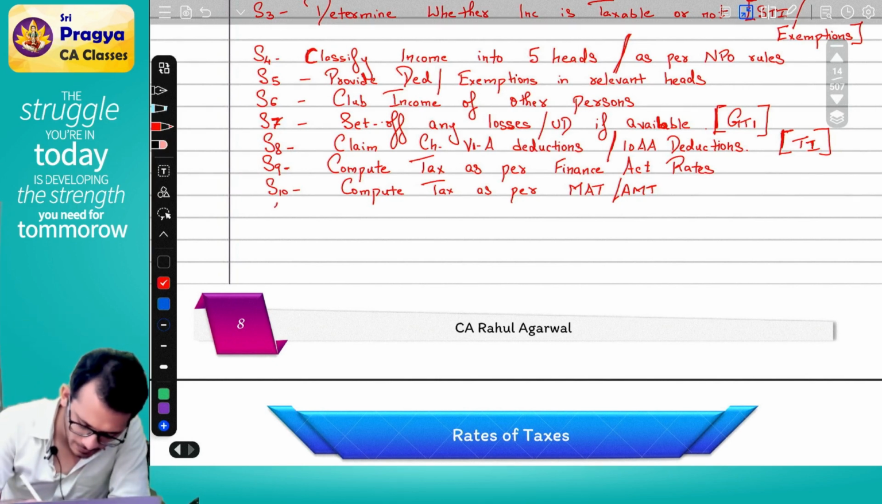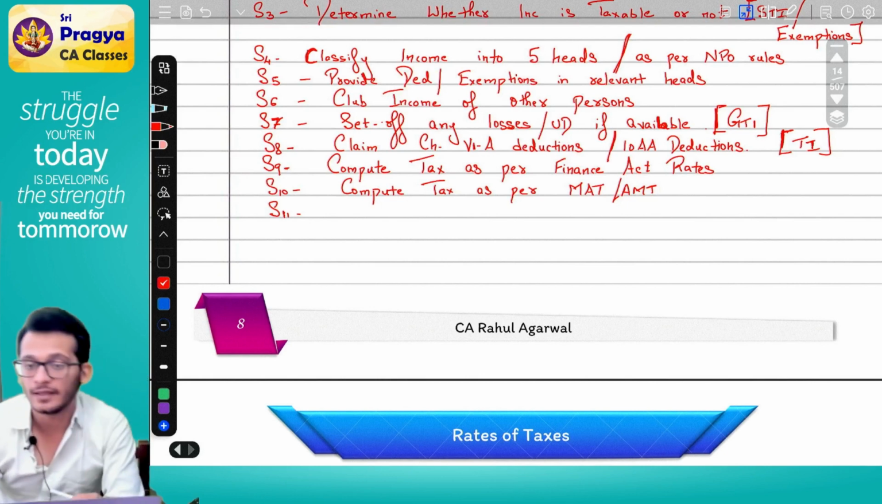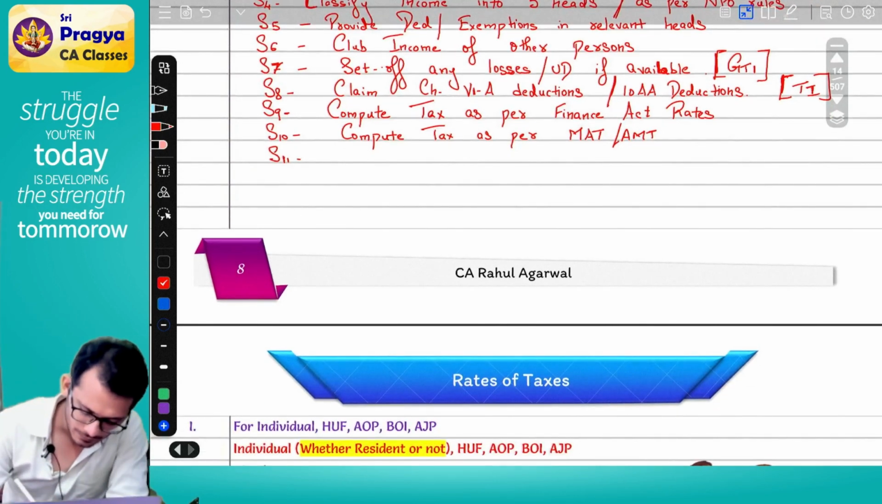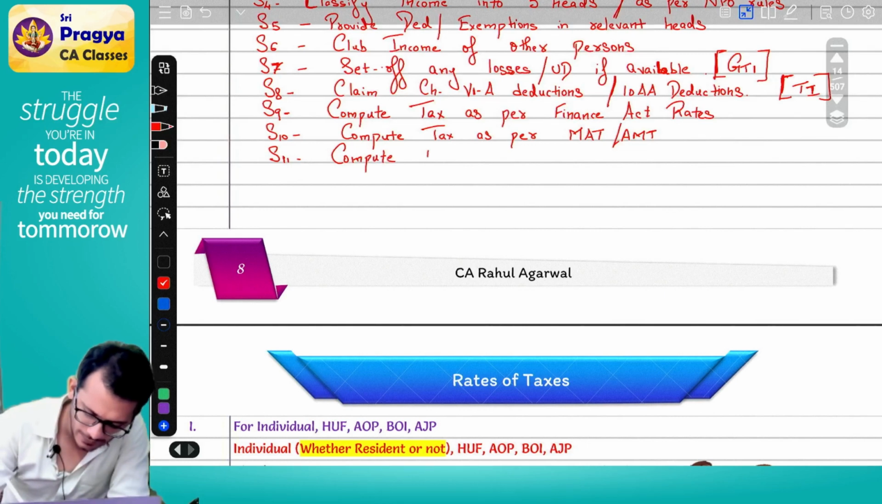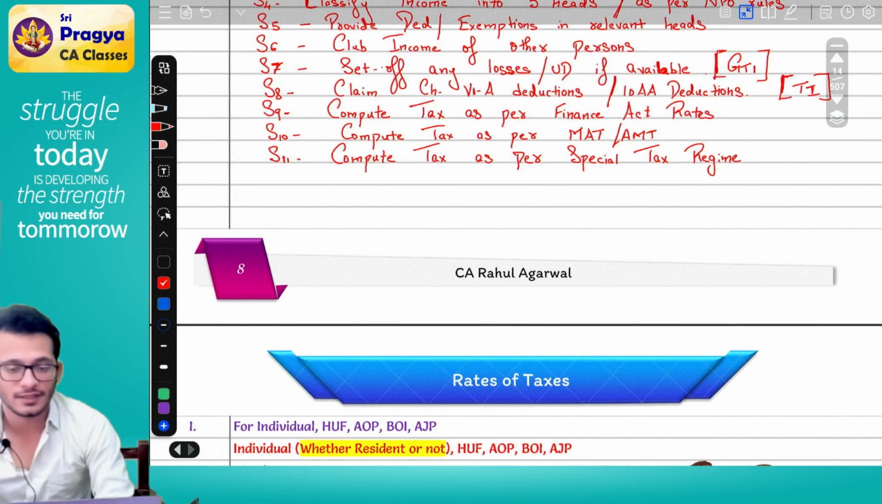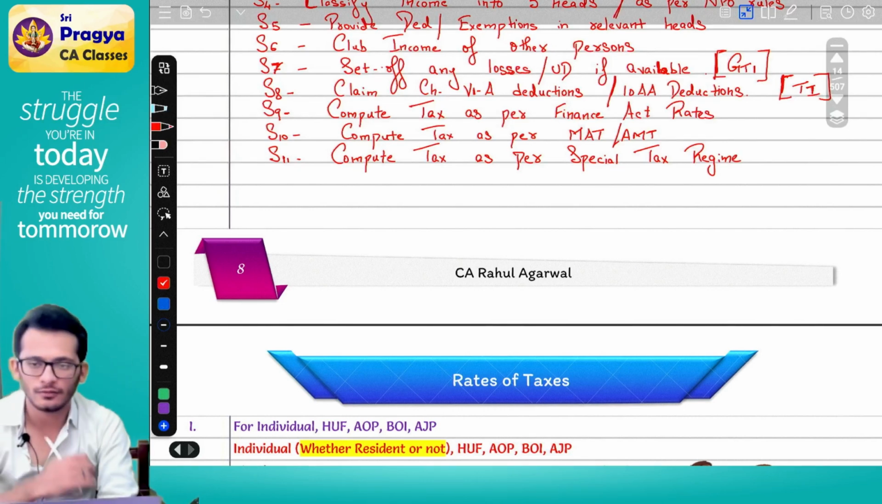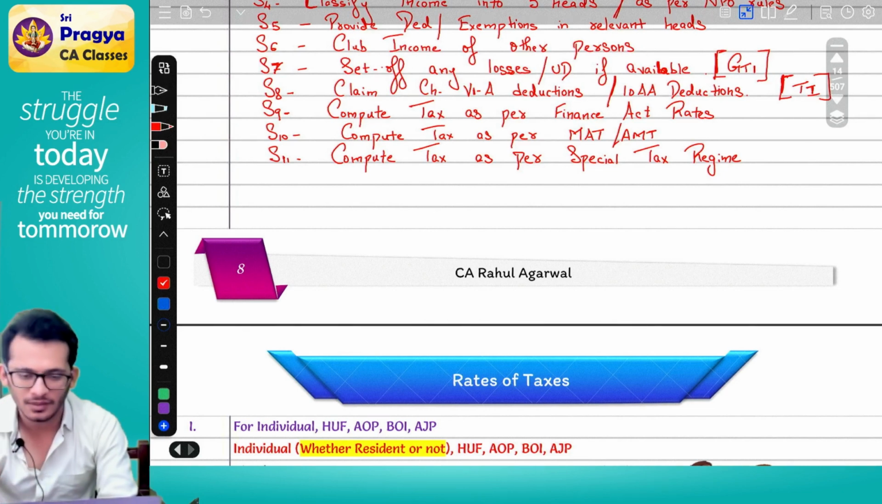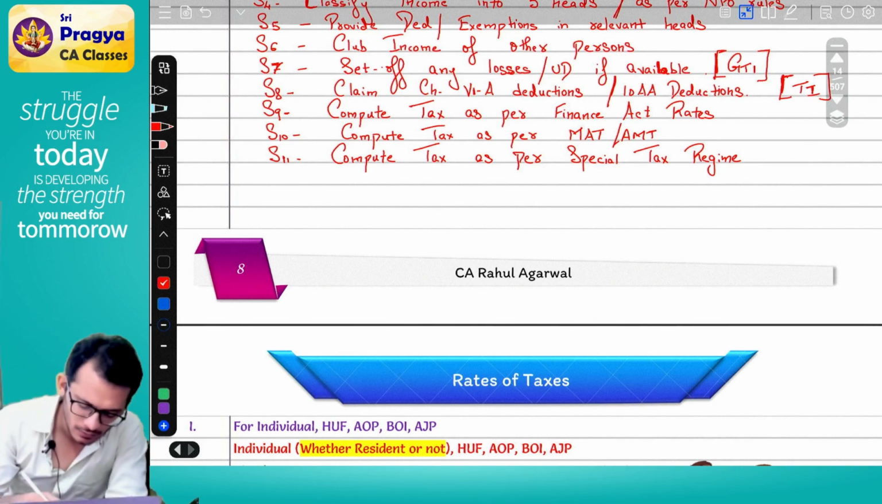Step number 11, compute tax as per special tax regime. You have these special taxes and all, no? 115BAC, 115BAA, 115BAB. Next chapter we'll learn.